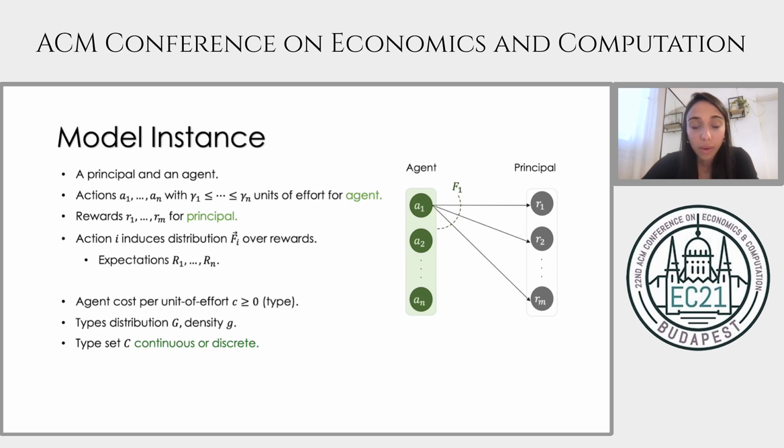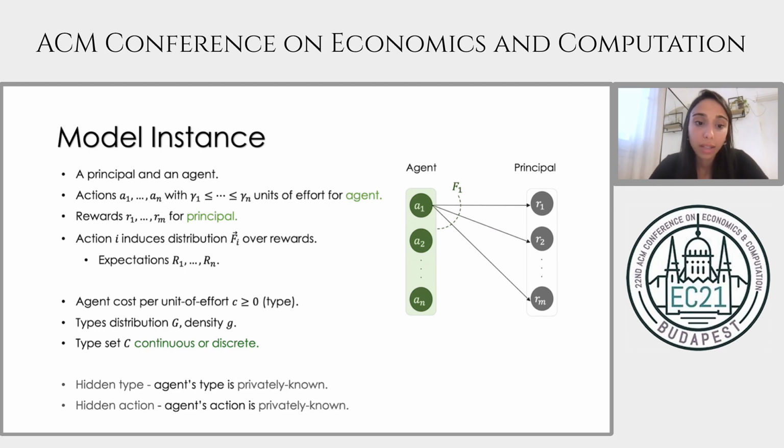Types are drawn from a distribution G, and the support of the distribution, the set of all types, is denoted with C, and it can be either continuous or discrete. So the instance itself is publicly known, but the action which the agent actually takes is hidden from the principal, and this is called hidden action. And the agent's realized type is also privately known to the agent. This is called hidden type.